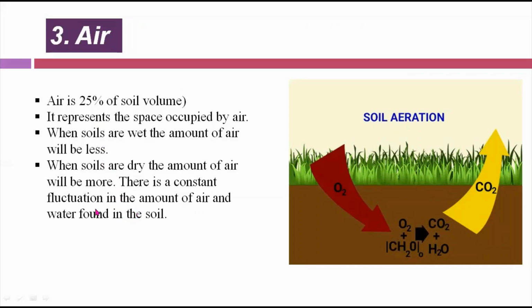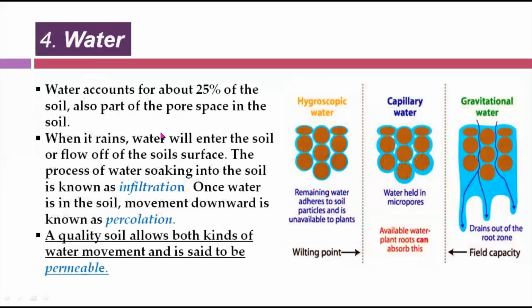So there is a constant fluctuation in the amount of air and water found in the soil. So there's always a variation in the percentage of air and water in the soil. So you can see here the soil aeration here. The different gases or air has been found here. Number 4 is the water.